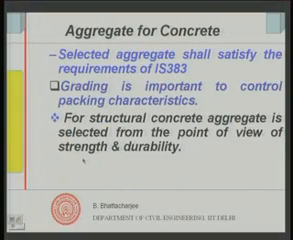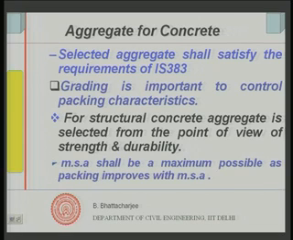Then aggregate is selected from the point of view of strength and durability. You can't select just any aggregate, you have got to select aggregates which will satisfy the requirements of strength and durability. Durability means alkali aggregate reaction one has to look into, and for strength it should have sufficient strength. It may not be very strong, but it has to have sufficient strength.